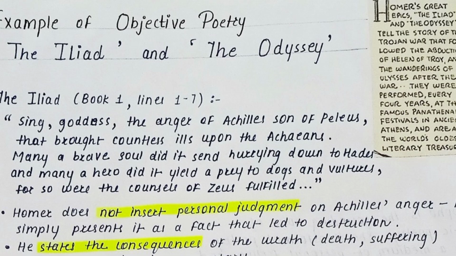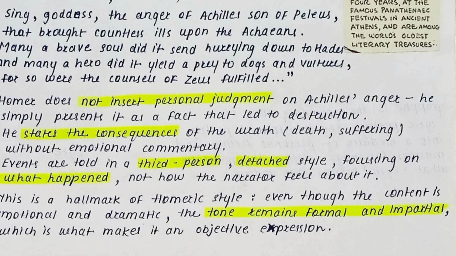In the Iliad, Book 1, line 127, Homer does not insert any personal judgment on Achilles' anger. He simply presents it as a fact that led to destruction. He states the consequences of Achilles' wrath, death, and suffering without emotional commentary. The events are told in a third-person, detached style, focusing on what happened, not how the narrator feels about it. This is the hallmark of Homeric style.